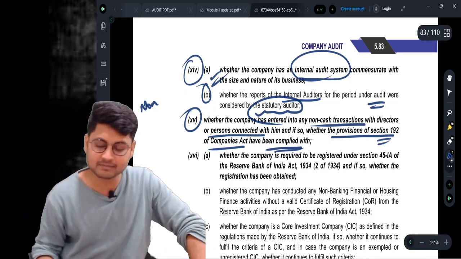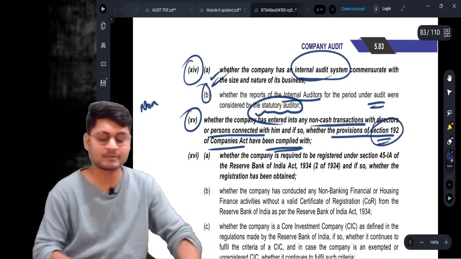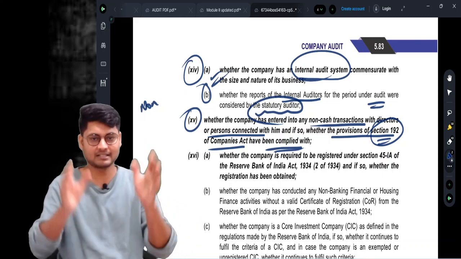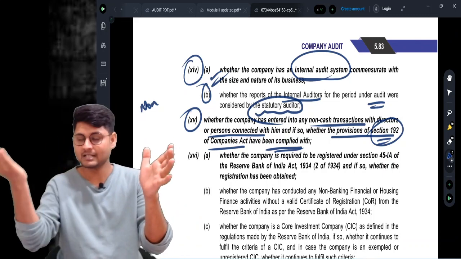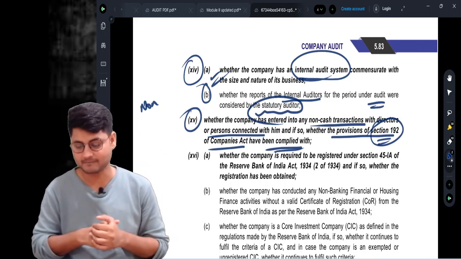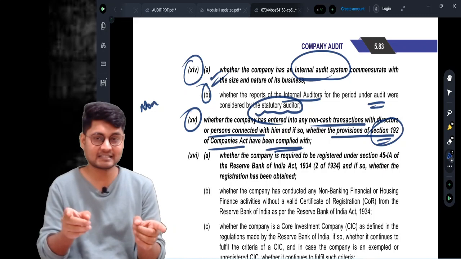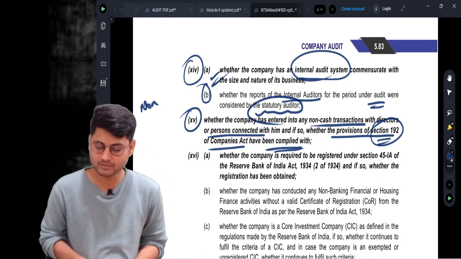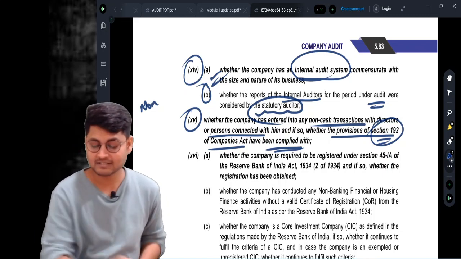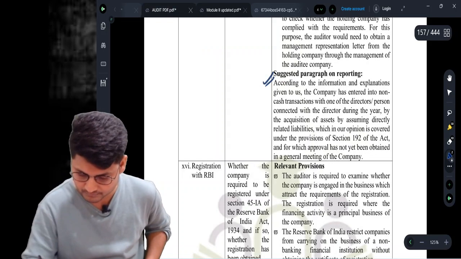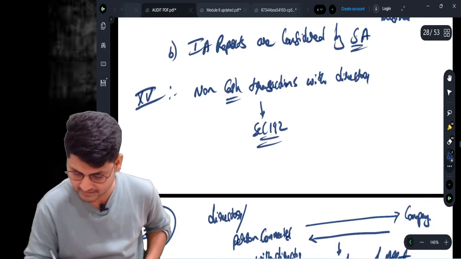What is compliance with section 192? Whether the resolutions from the members have been taken or not before they enter into such transactions with the company. It will be between the company and the directors or the persons connected with the directors, and it is for a non-cash transaction. It is just an exchange of assets between them. Okay, with this I am done with clause number 15 also.